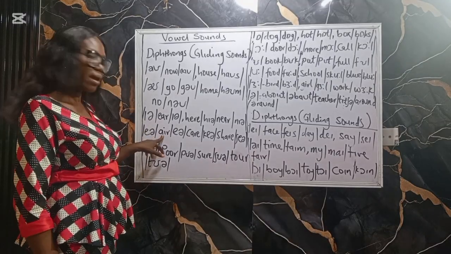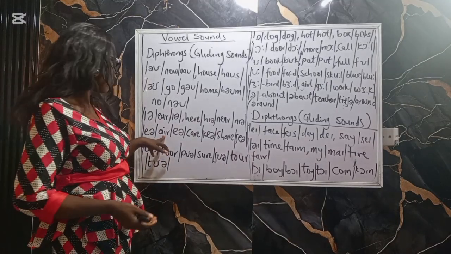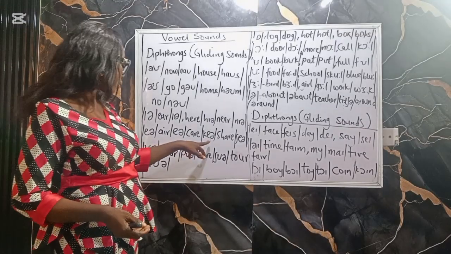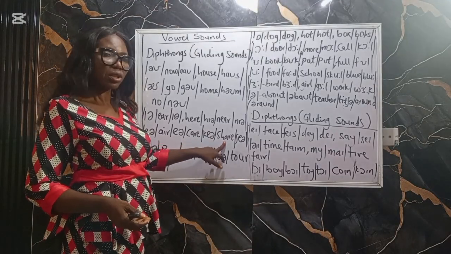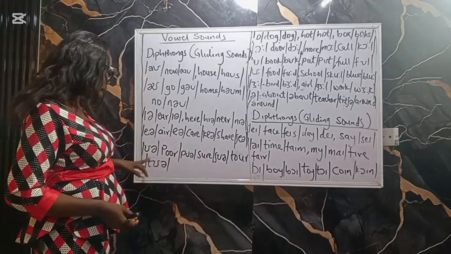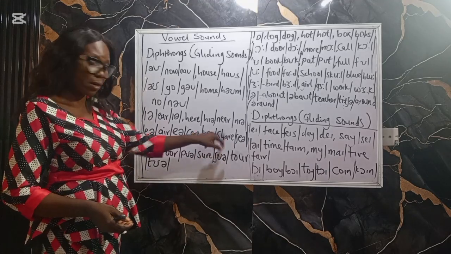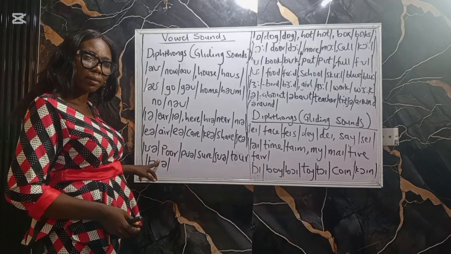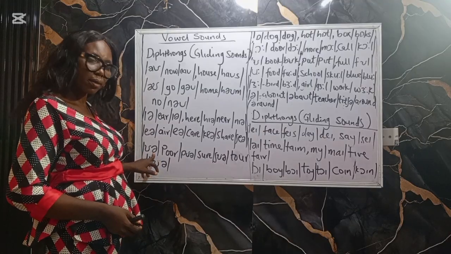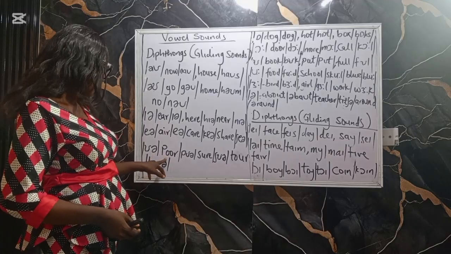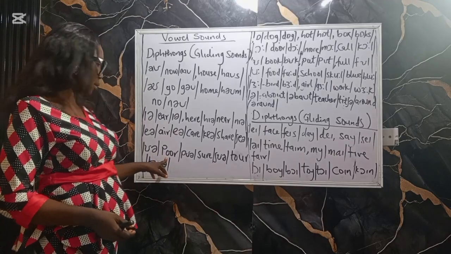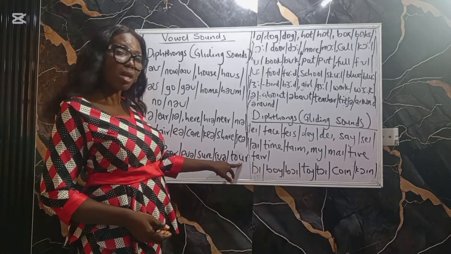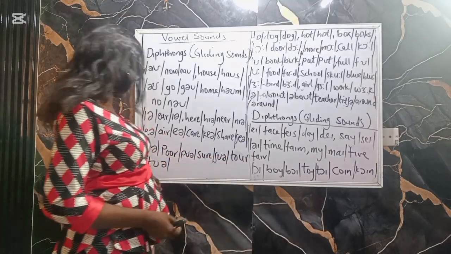Air, as in the air you breathe. Care. Share. Then we have from O to A. That is the short sound. Poor. Sure. Tall.